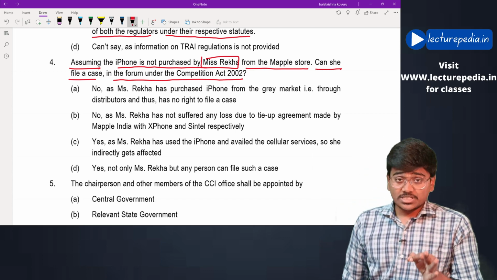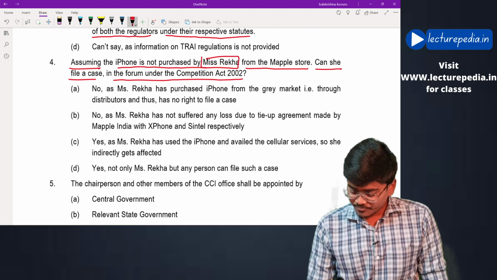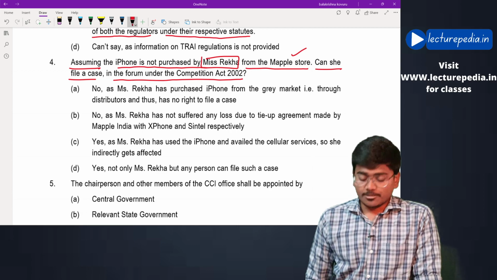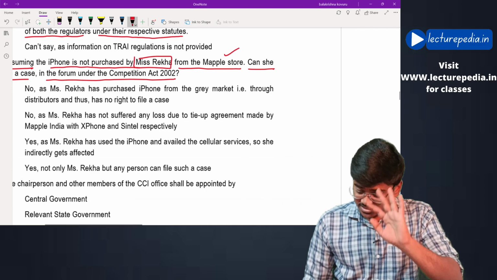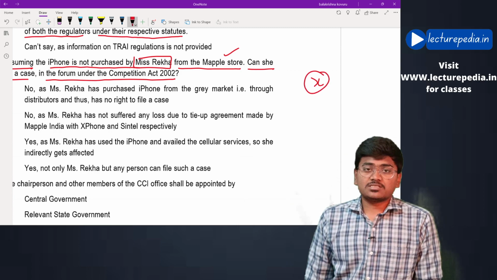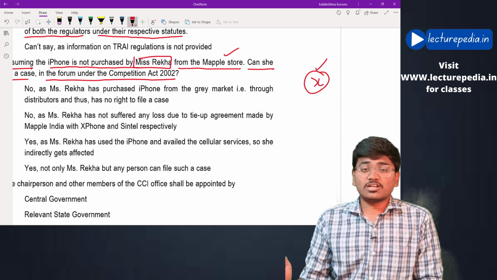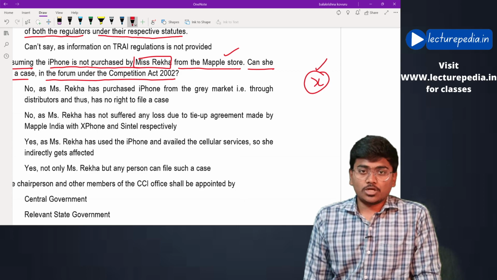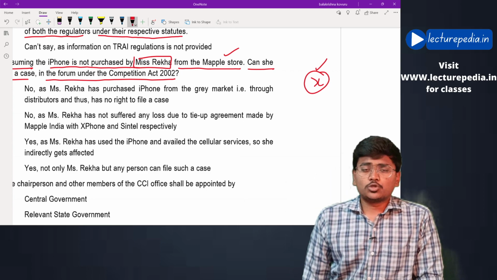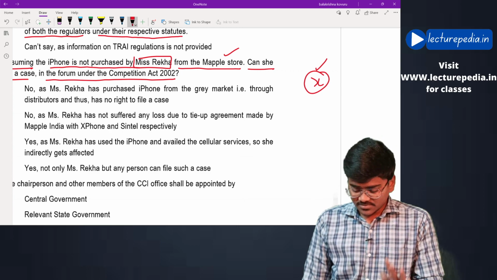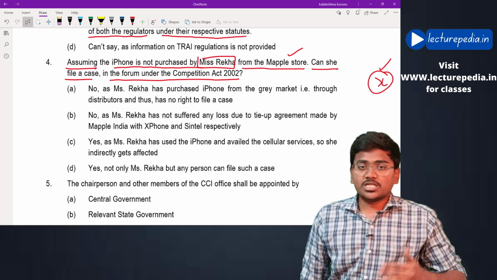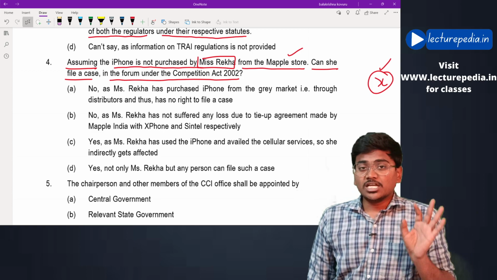See, even though she hasn't purchased the iPhone from the Maple store, she can file a complaint against Maple with CCI. In fact, any person, some X person who has not at all purchased the iPhone, can also file a complaint to CCI. Under section 18, a complaint can be filed by any person to CCI against the business entities if a case of competition or abuse of dominant position is involved in the situation.